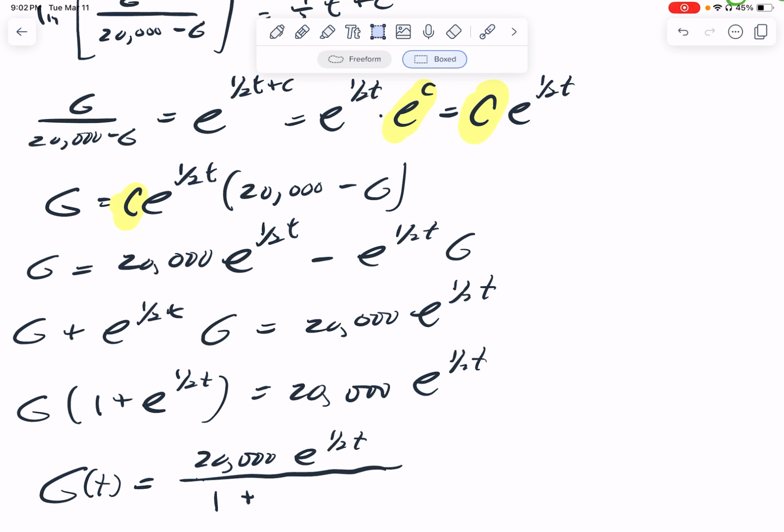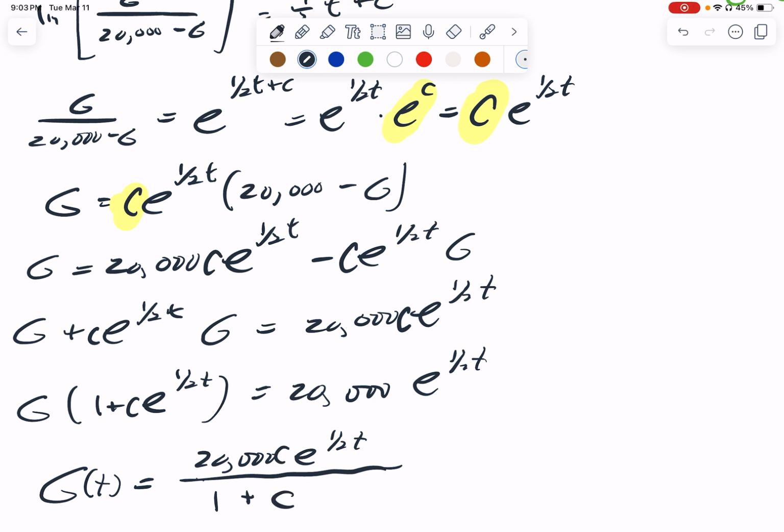We move this over a little bit. And then there's a C in here, and there is a C here. So there's still a C here, and there's a C here when I move it over. There's a C here, and a C here, and a C here.